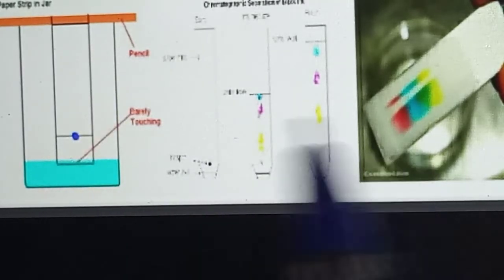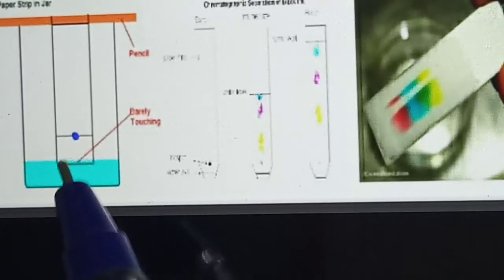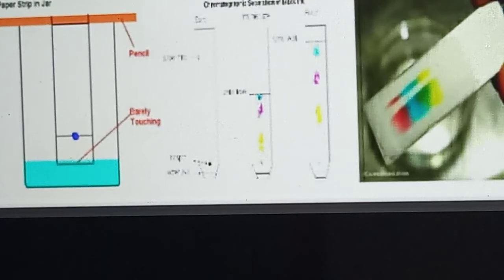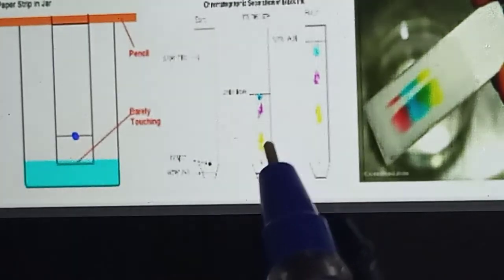We can see that. We don't know which colors have been mixed in the ink. First you have to mix all the colors, keep only one small drop on the filter paper, and dip it in the water. By that time the colors will separate like this.